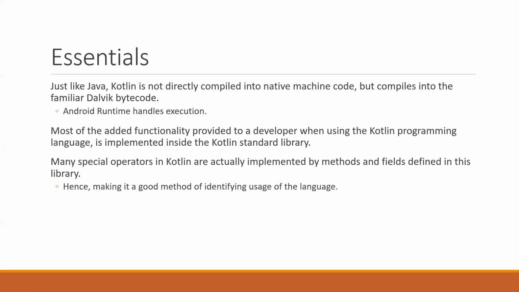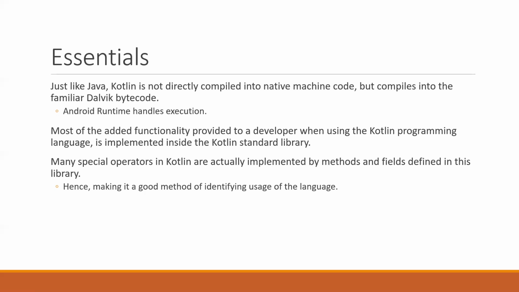Another interesting fact is that Kotlin is not compiled into native machine code, just like Java. Instead, it is compiled into Dalvik bytecode, which runs on top of the Android runtime virtual machines.